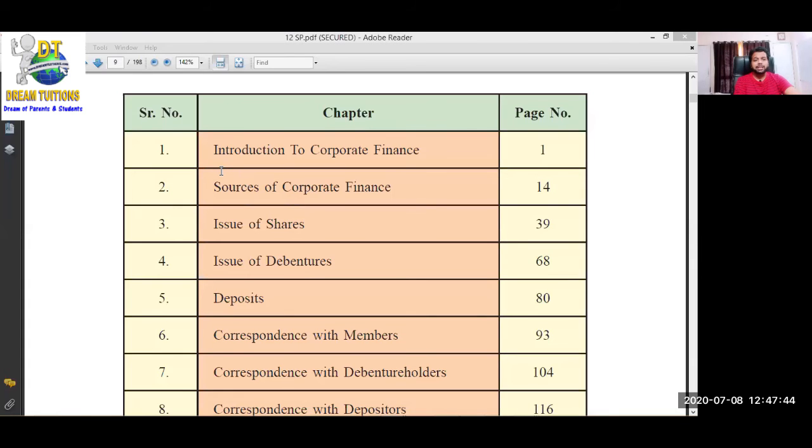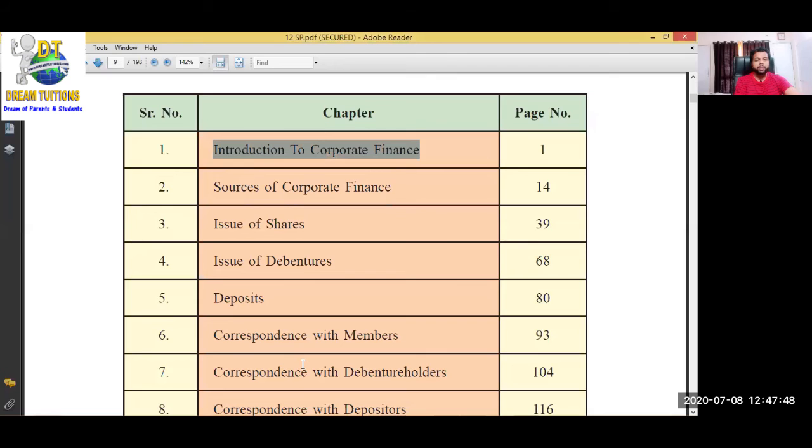But I want to explain a little more today. Today I also want to disclose the 12th syllabus. The reason is that you should know what the content for the 2 years of SP is, because you have to decide whether to choose it or not. That's why you should know what you are going to see in 2 years. Let's see the 12th syllabus of SP also. This is the 12th standard book of SP.